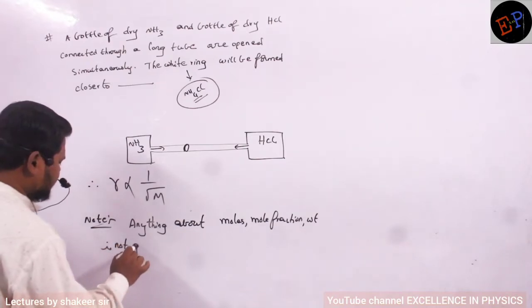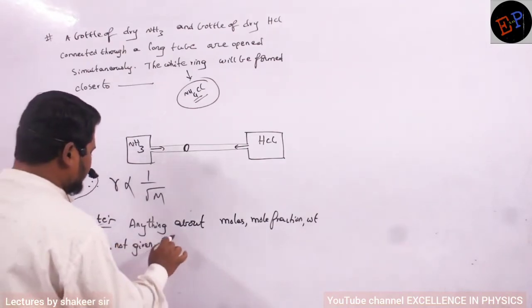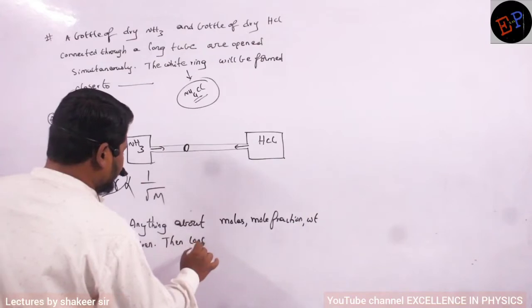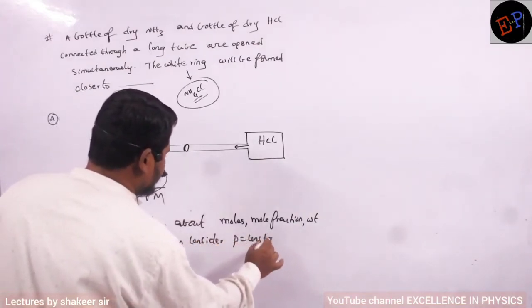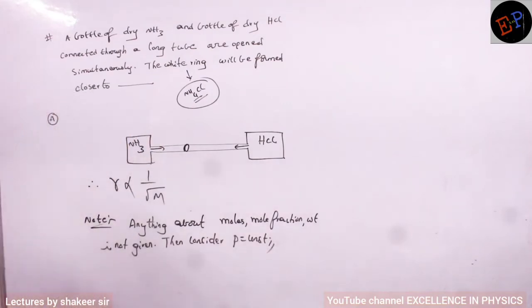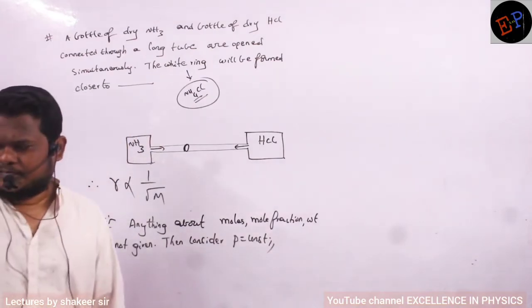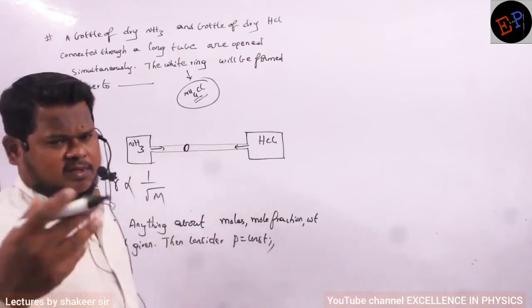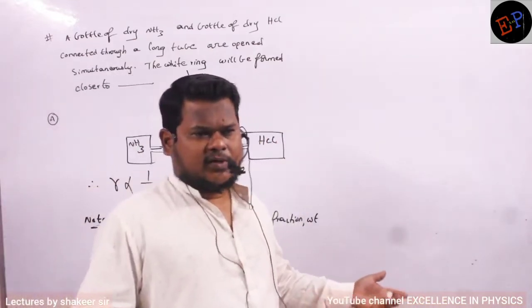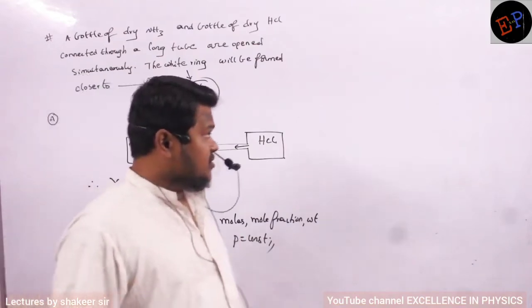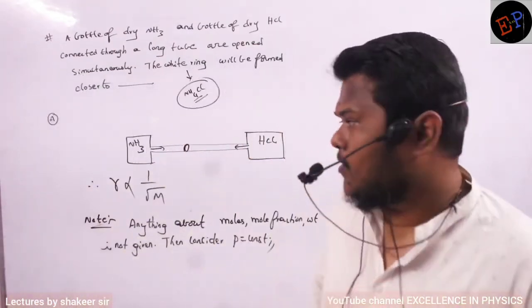Then what do we have to consider? Then consider pressure is a constant. So in both of them, we assume that the same amount of pressure is present. If he had said anything about that, then we should have taken that into consideration. He did not give anything about the number of moles, no? So in such situations, you have to take pressure to be constant.